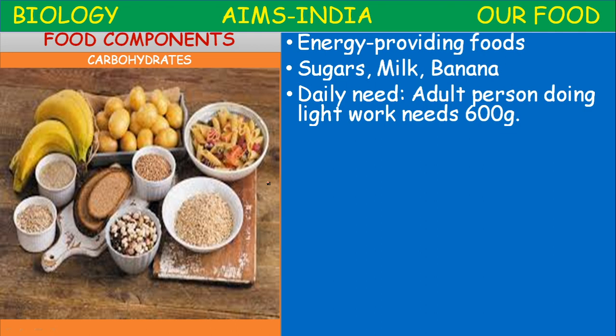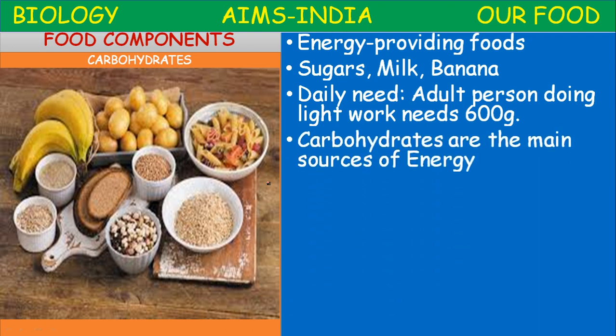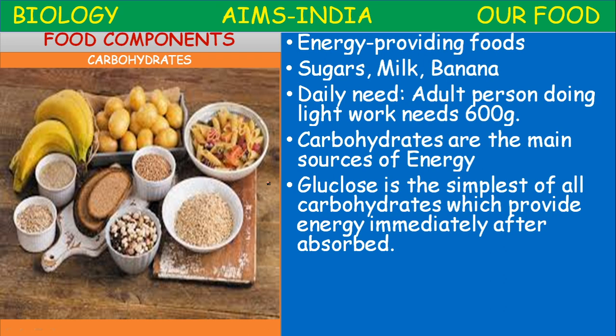The food materials which I named now are rich in sugars. An adult person doing light work requires 600 grams of carbohydrates a day. The carbohydrates are the main sources of energy.